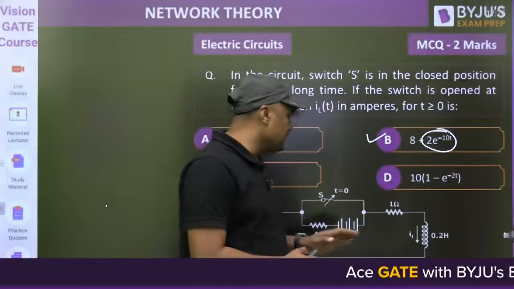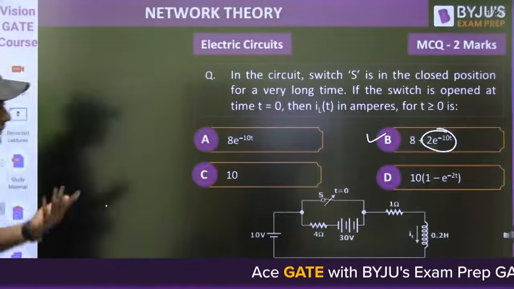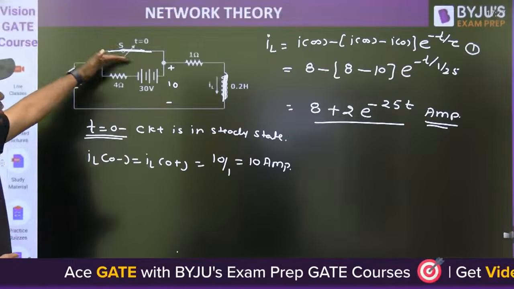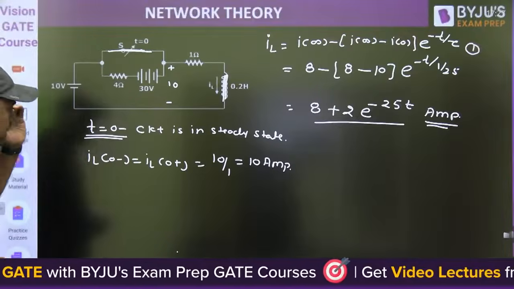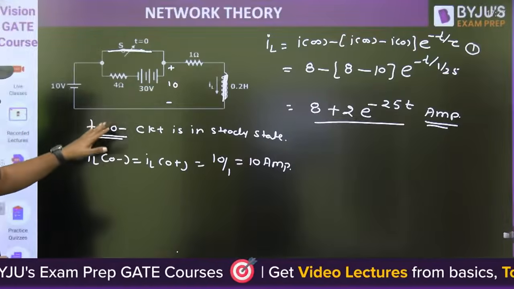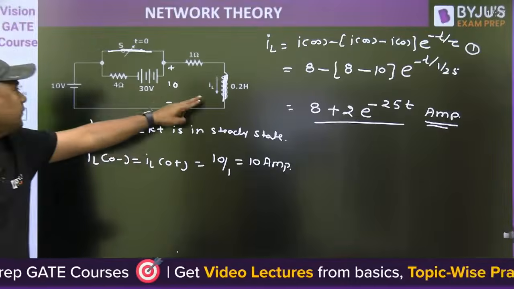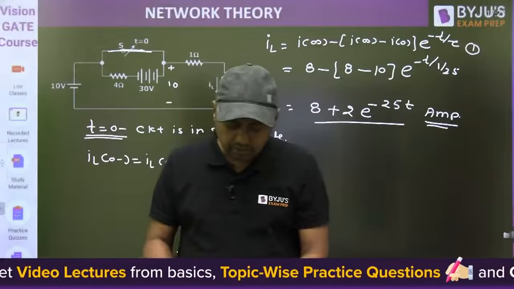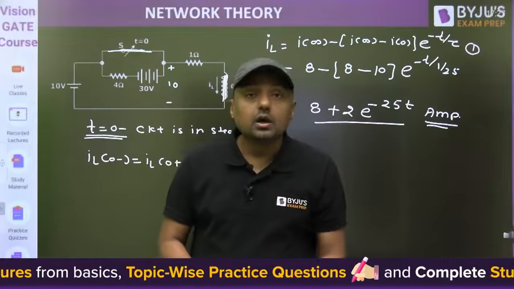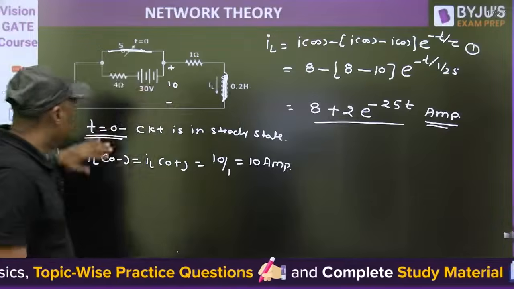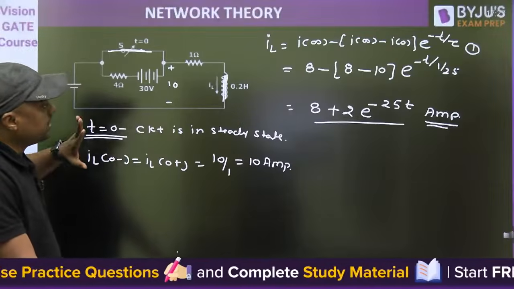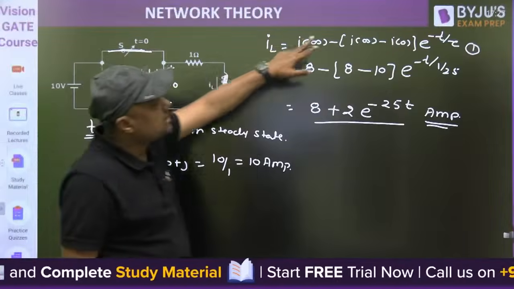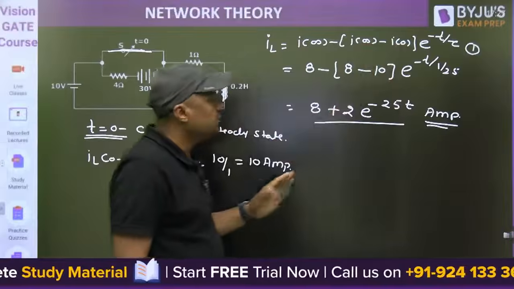So what is the method here? Let us discuss the method. First of all, the switch is closed. Find the initial value of the current. At t equal to 0 negative, the circuit is in steady state. Therefore, the inductor for DC always acts as a short circuit under steady state. Second, find the initial current through the inductor. Now, the switch is open, and we use the formula I final minus (I final minus I initial) e raised to power minus t by tau.